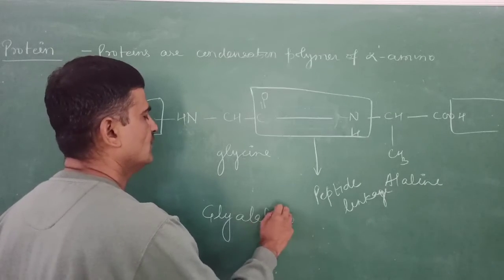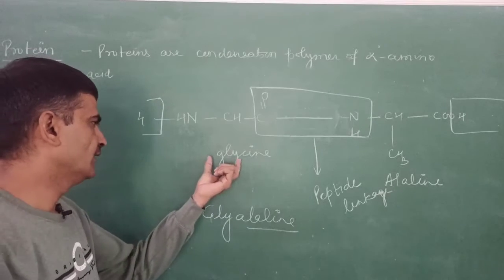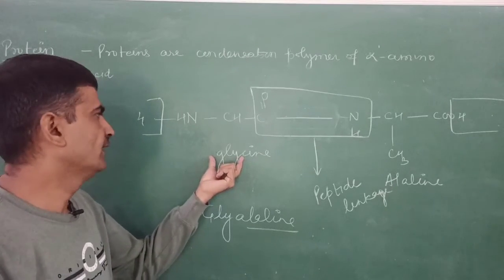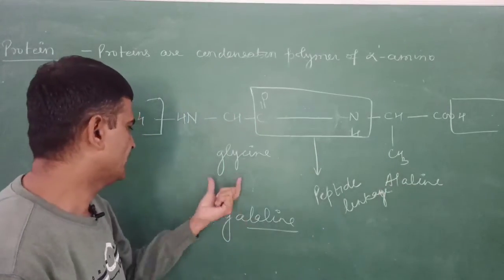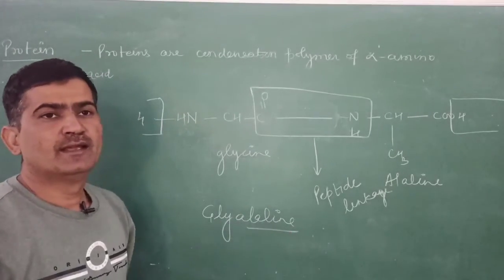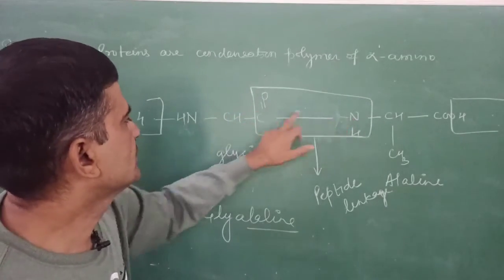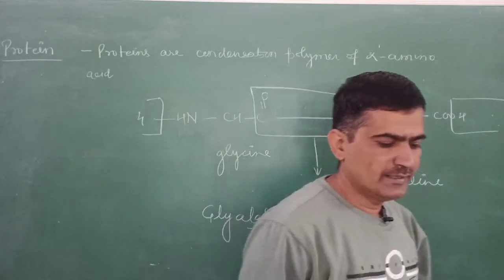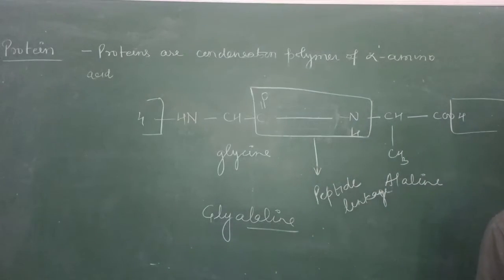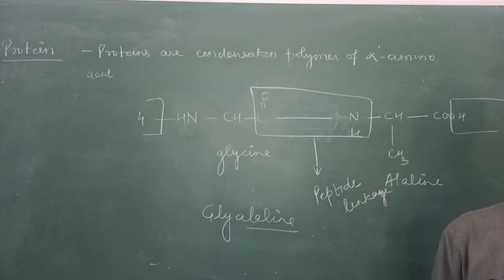To form the name of a polypeptide chain, we take the 3 letters of the first amino acid and the complete name of the second amino acid, just like glycylalanine. And these amino acids are joined together by means of a peptide linkage, CONH, and this forms a complete polypeptide chain. And when more than 100 amino acids are joined, they are called a protein.